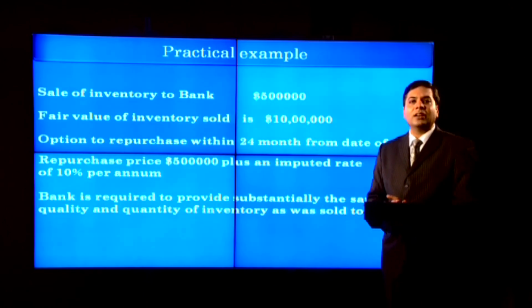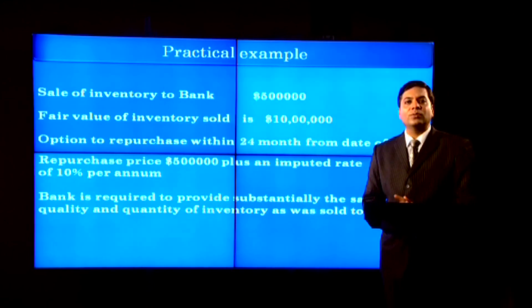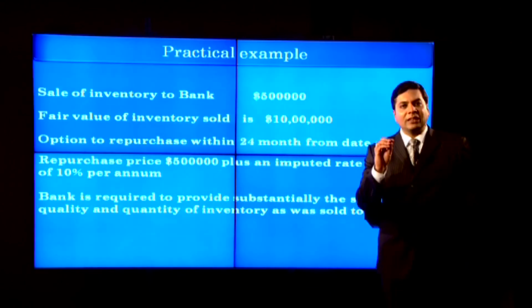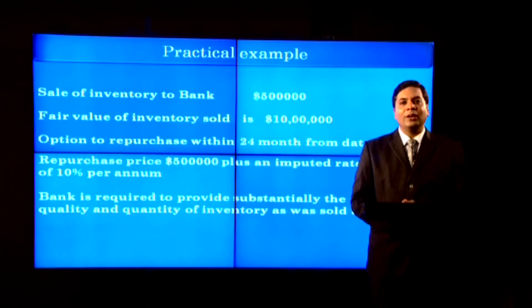The bank is required to provide substantially the same quality and quantity of inventory as was sold to it. That is, the bank is not required to return precisely the same physical inventory as was originally sold to it. The fair value of inventory sold to the bank is $10 lakh.